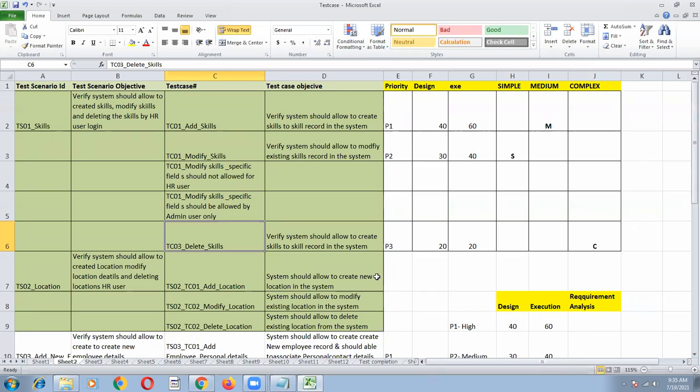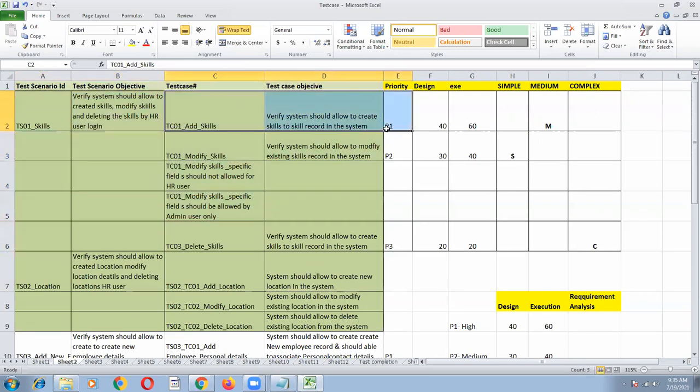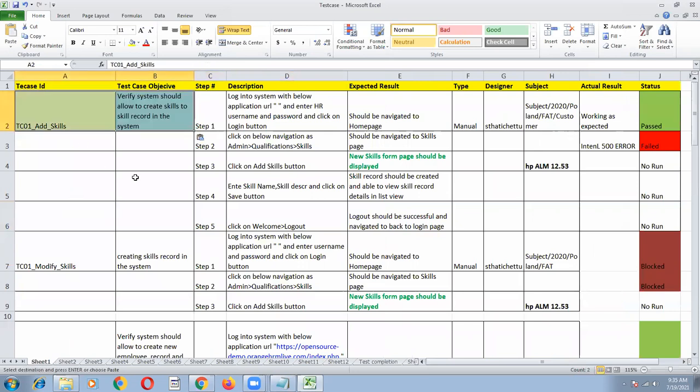Right, now we understood how to write the test scenario and how to identify the test case objectives. Now we also understood how to write the detailed steps for every test case. Whenever you are writing the test case ID and test case objective, I copy this test case ID and test case objective from here and paste it in this template. And I'm going to write the steps: I have dragged, 10 steps are there.